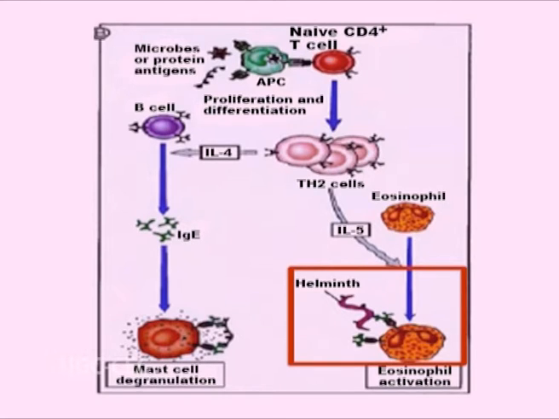The IgE antibody binds to the helminths and eosinophils binds to the IgE. This causes degranulation of eosinophils, which kills helminths.